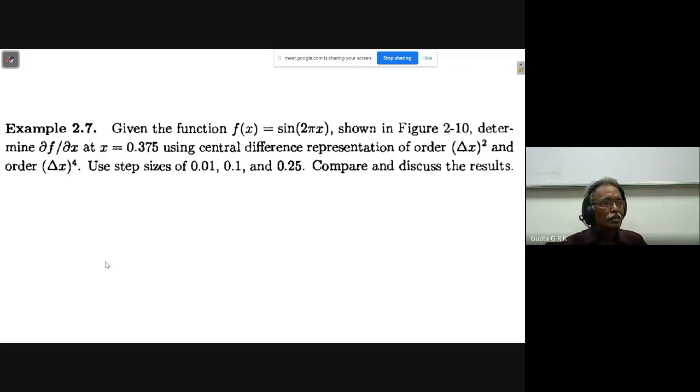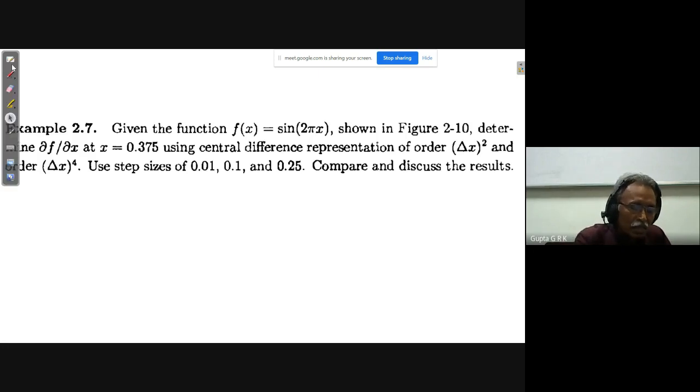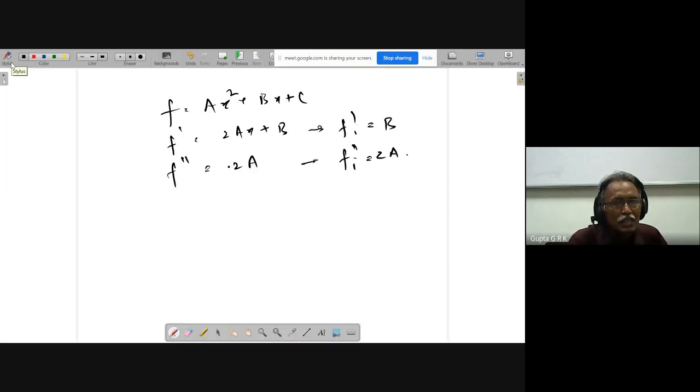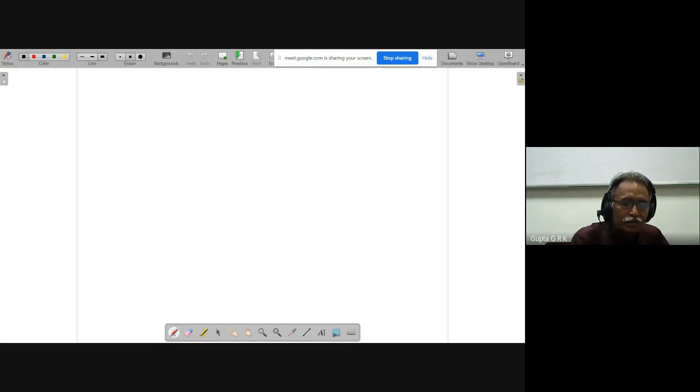And the numericals. Somebody is asking me, there are numericals. Mainly what I want to say is, this week you will not have a minor test, but you will have an assignment.